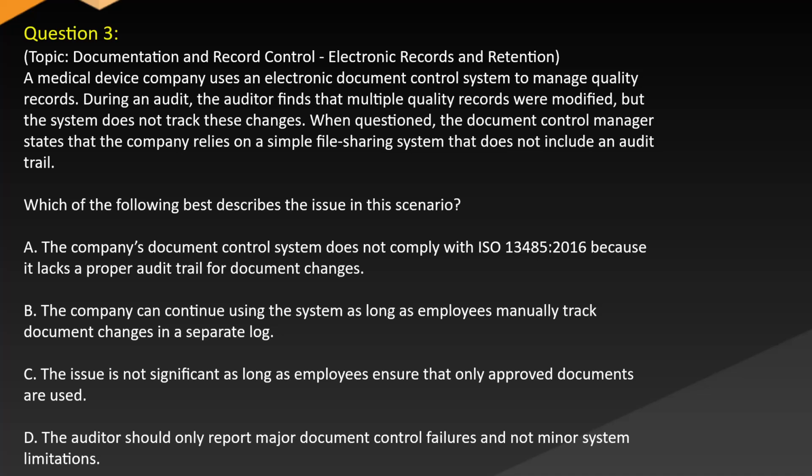A. The company's document control system does not comply with ISO 13485:2016 because it lacks a proper audit trail for document changes. B. The company can continue using the system as long as employees manually track document changes in a separate log. C. The issue is not significant as long as employees ensure that only approved documents are used. D. The auditor should only report major document control failures and not minor system limitations.